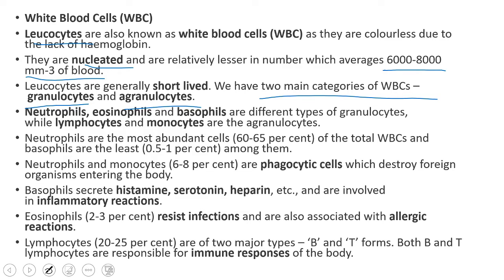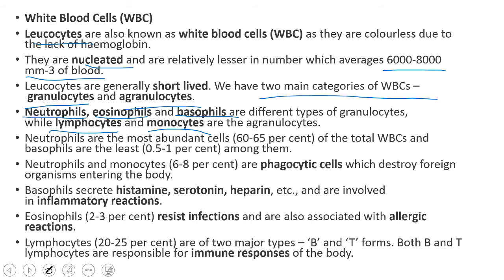So we have two types of WBC: granulocytes and agranulocytes. Let's discuss granulocytes and agranulocytes. Neutrophils, eosinophils and basophils: three types of granulocytes are there. These three are different types of granulocytes, and agranulocytes are of two types. They are lymphocytes and monocytes. So, about these cells we'll discuss.